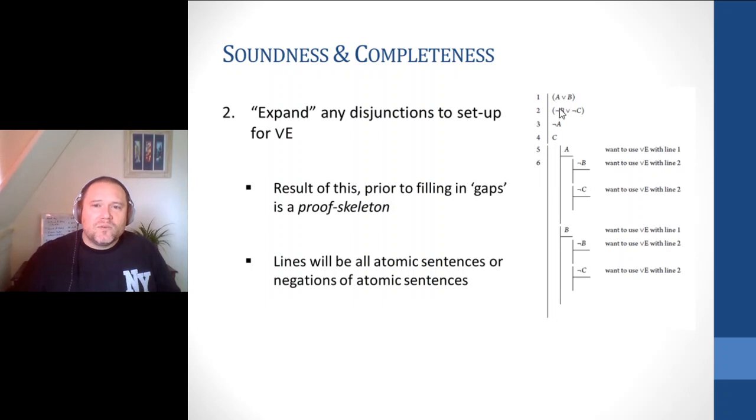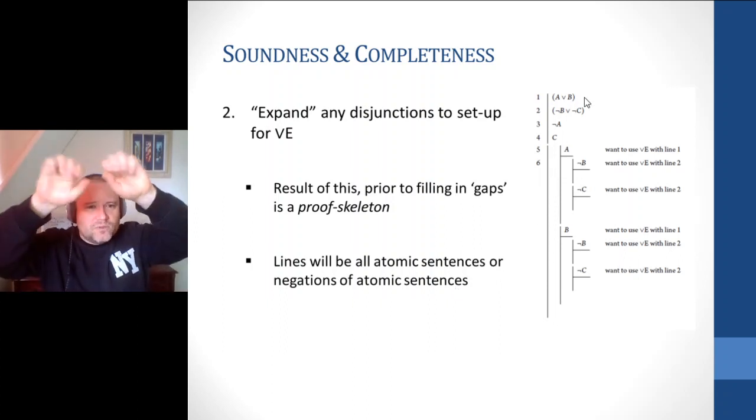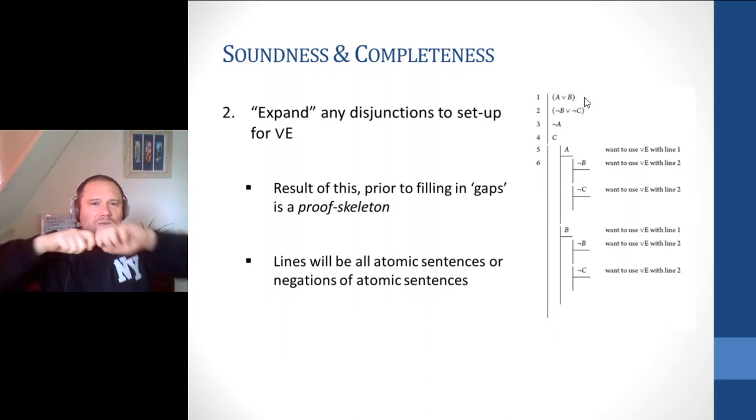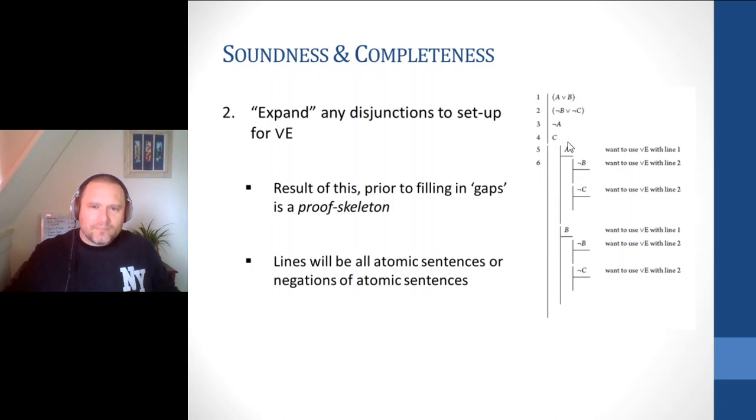And inside these, we're also going to expand our other disjunction, and we have to do them in both. So the result that we get here is a kind of proof skeleton. It has gaps inside these subproofs. And the lines are all atomic sentences or negations of atoms. Again, why is that? Because we're using conjunctive normal form. So we first move, snap all the conjunctions to get down just to atoms or disjunctions. Second move, expand disjunctions. That is, set up for disjunction elimination.